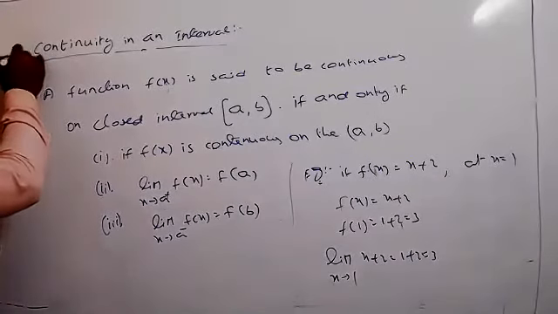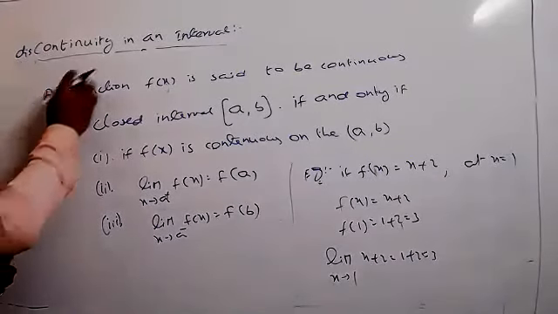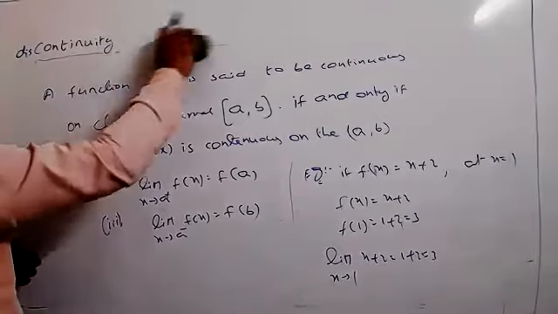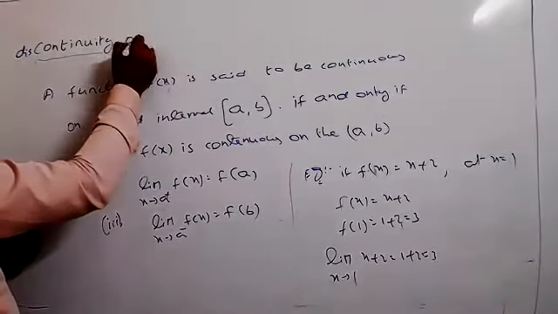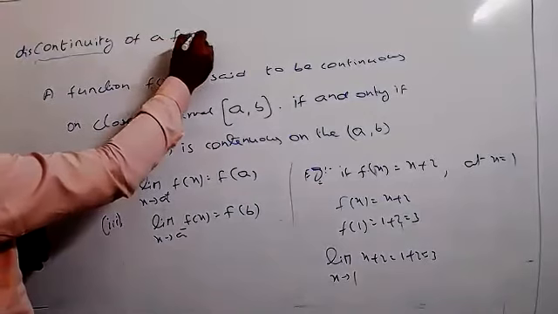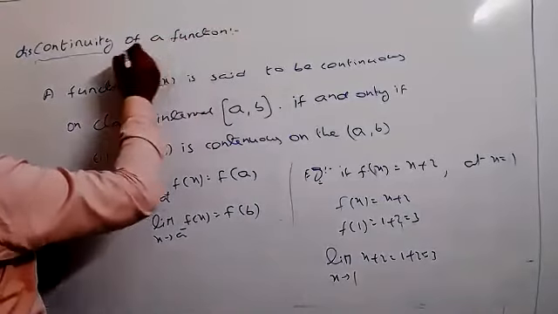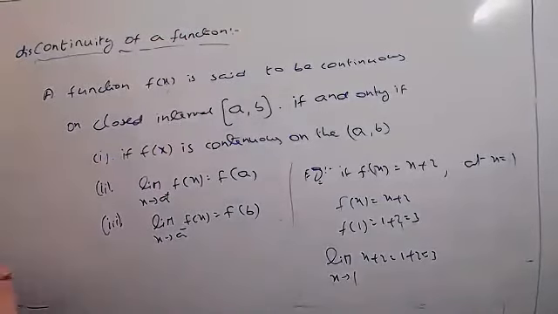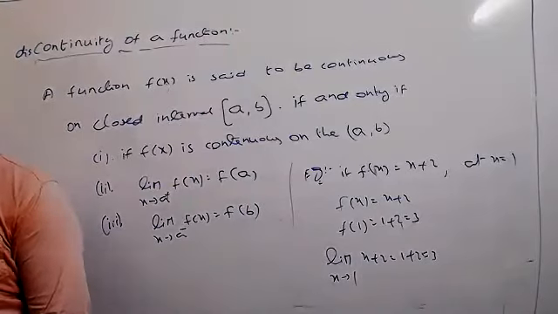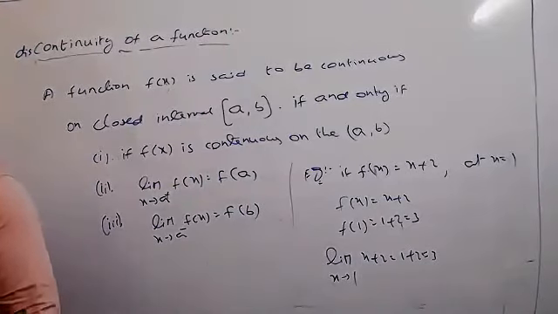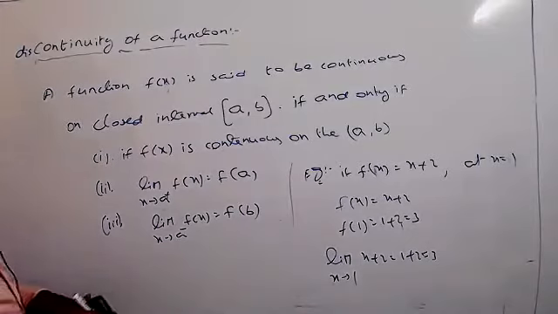Next one I can write now: discontinuity of a function. Here the same thing.